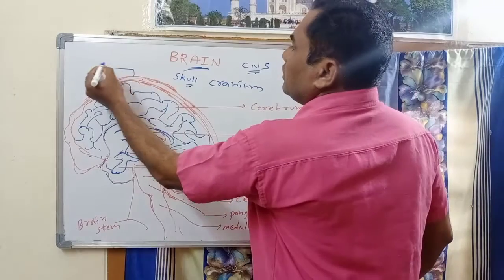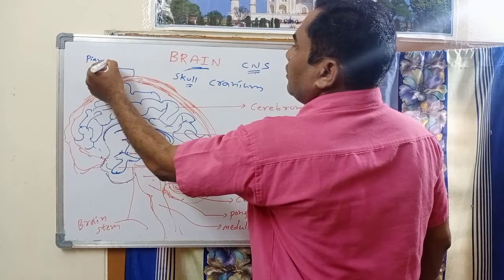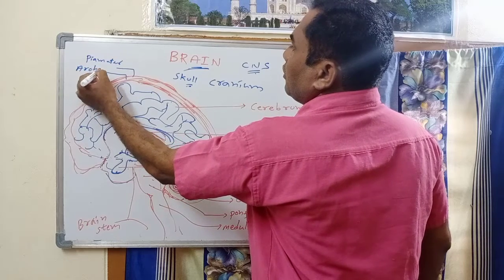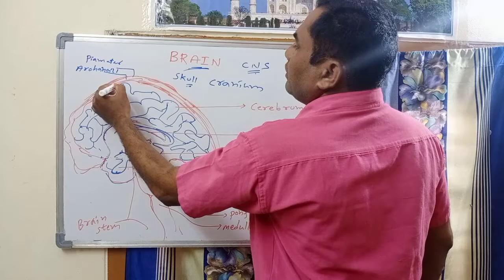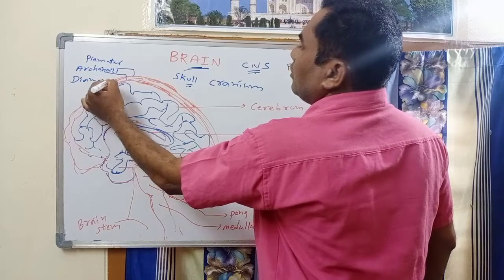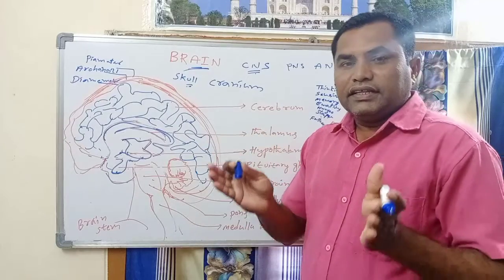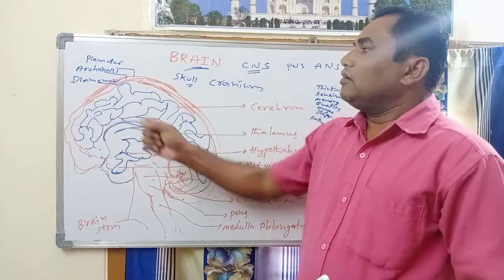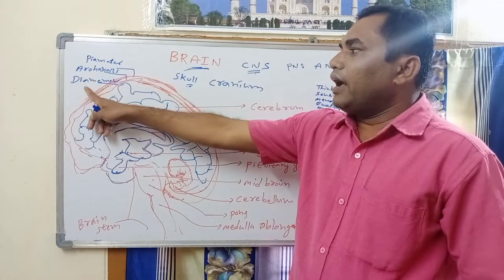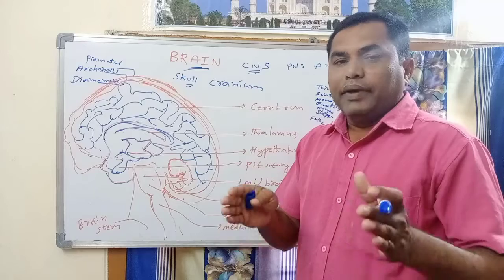The first one is pia mater, the second one is arachnoid mater, and the third one is dura mater. So the brain is surrounded by three membranes or meninges, called the pia membrane, arachnoid membrane, and dura membrane. These three membranes protect the brain.